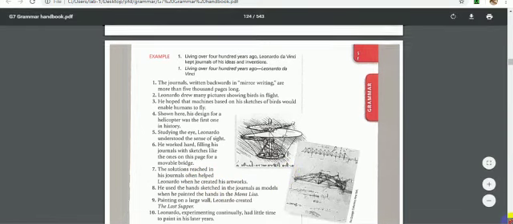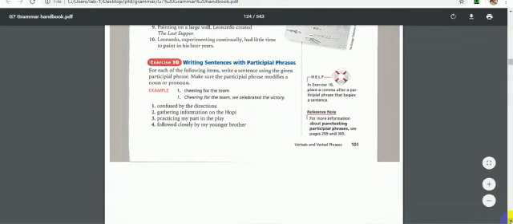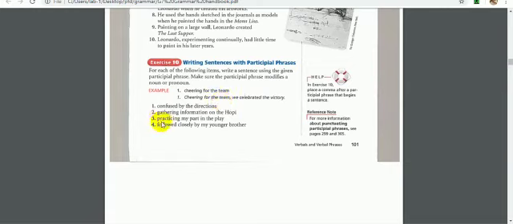Your homework is going to be just numbers 9 and 10, plus you will do exercise 10. For each of the following items, write a sentence using the given participle phrase. Make sure the participle phrase modifies a noun or pronoun. Cheering for the team: we celebrated the victory, cheering for the team. Cheering is the present participle. Cheering for the team is the participle phrase, and it is modifying the pronoun we. And we will do these four as was shown here in the example.